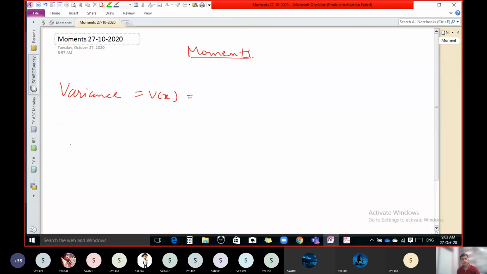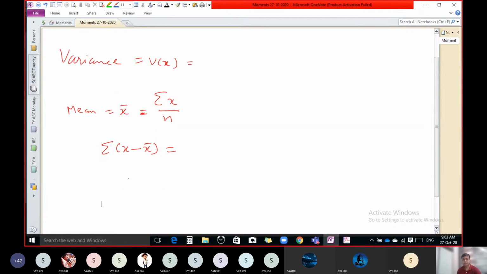Okay. Tell me, what is the formula of mean of x? X bar. Sigma x upon n. Perfect. This is the formula of mean of x. Okay. Any of you know what is the answer for sigma x minus x bar? Zero. Correct. Answer of that is correct.